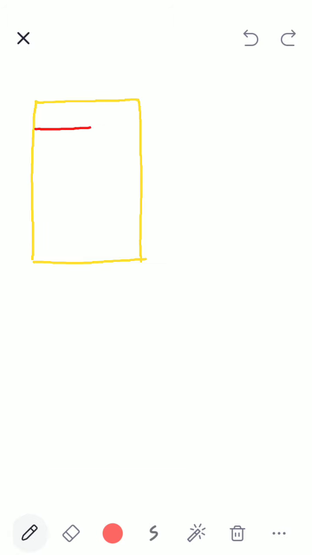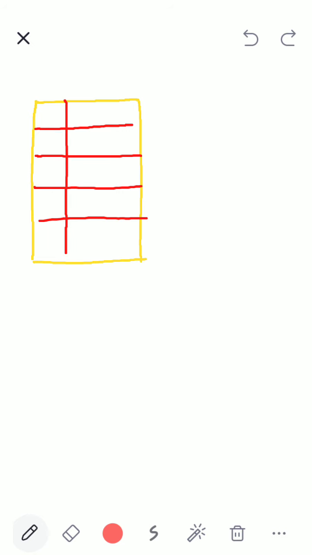One, 2, 3, 4, 5. How many parts now? Correct, no? 15 parts. All of you look at it, children. Now, my fraction is out of 15 parts.